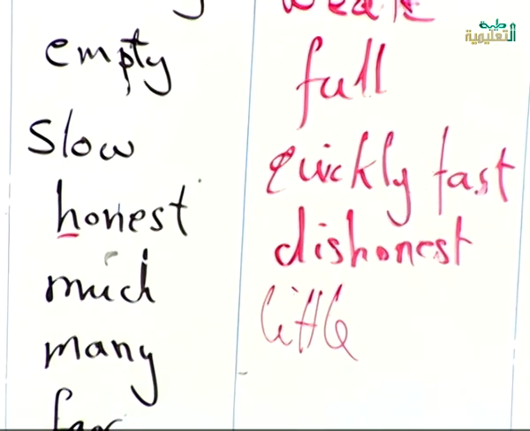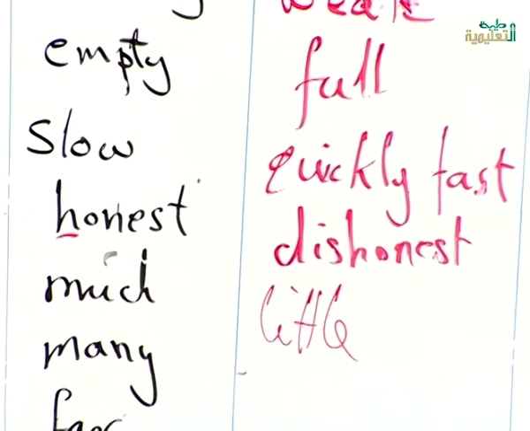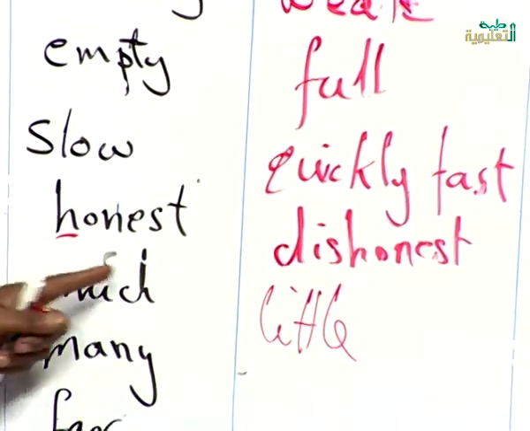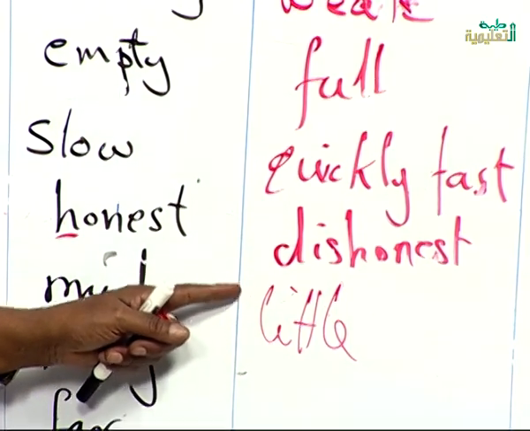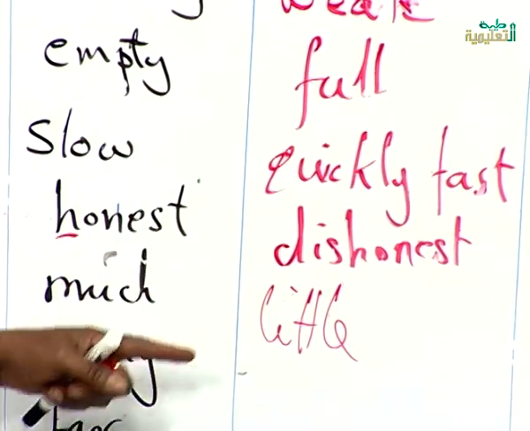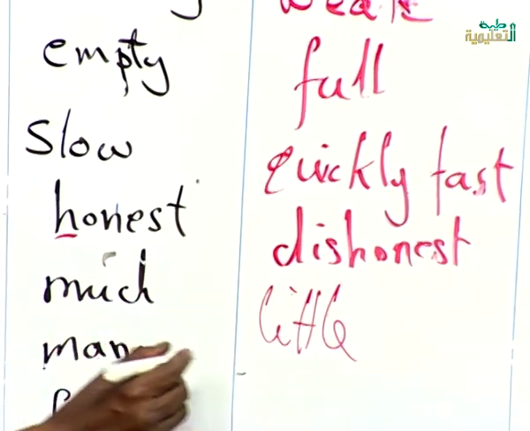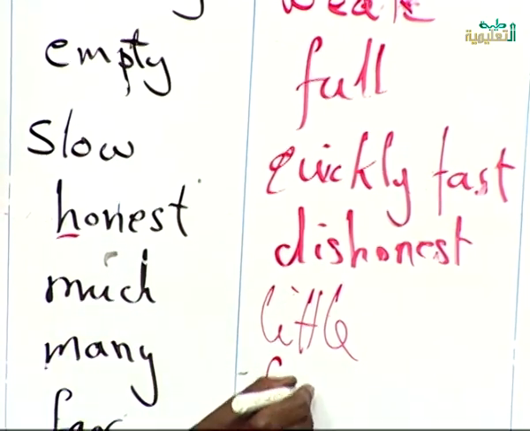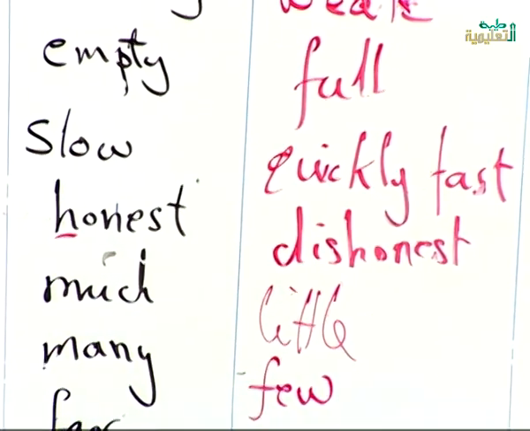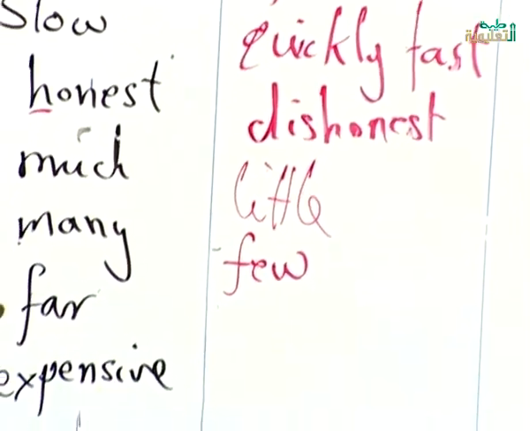Much means a lot, but the opposite of it is little. There is much water, there is little water. Many is for countable. Much is for uncountable, water and tea, and little tea. The opposite of many is few. There are few boys in the class. شوية.